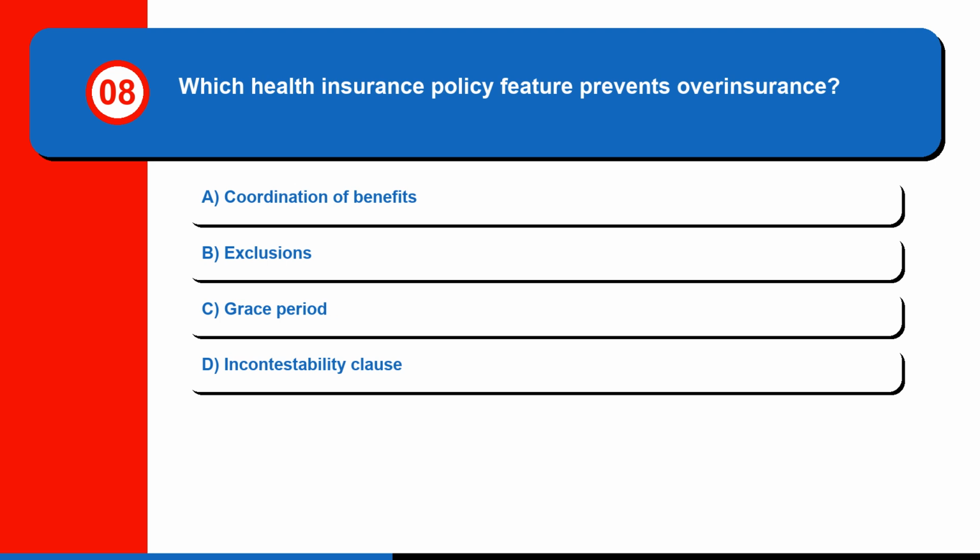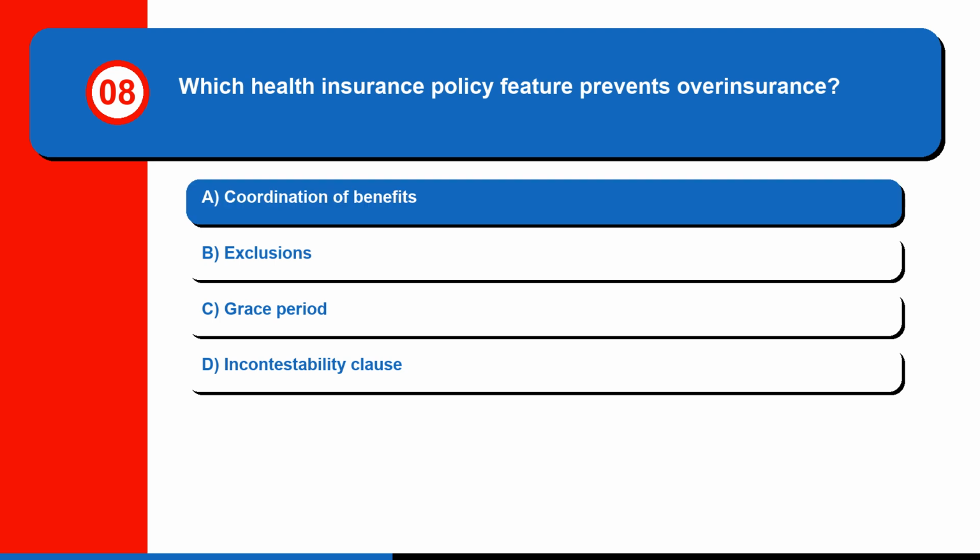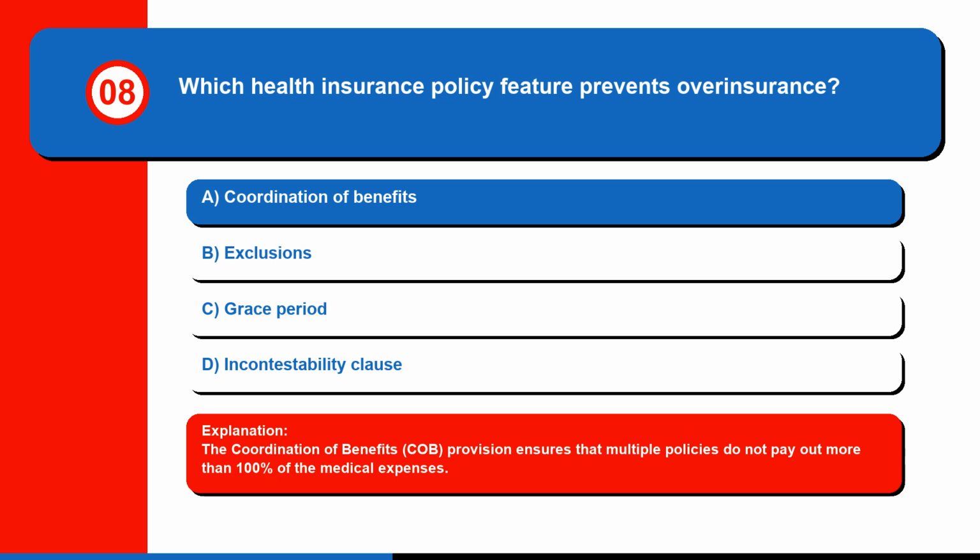Question 8. Which health insurance policy feature prevents overinsurance? A. Coordination of benefits, B. Exclusions, C. Grace period, or D. Incontestability clause. The correct answer is A. Coordination of benefits. The coordination of benefits, COB, provision ensures that multiple policies do not pay out more than 100% of the medical expenses.